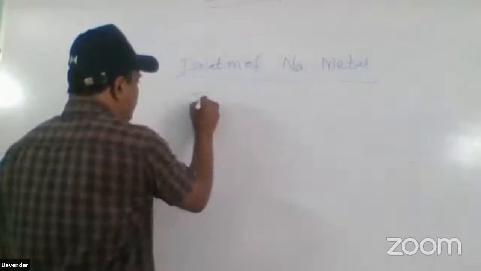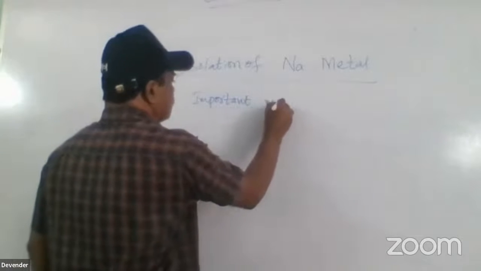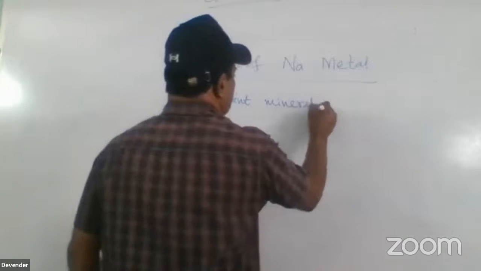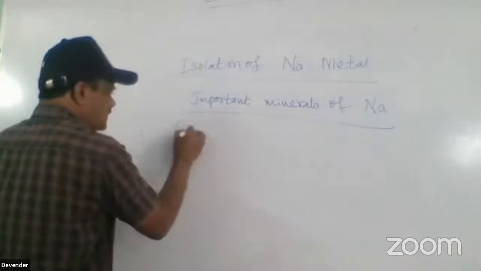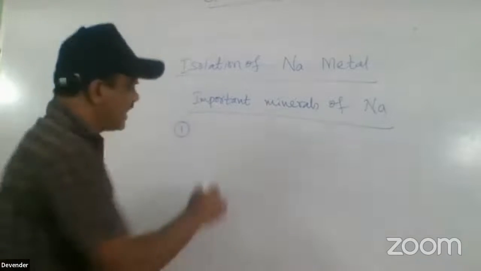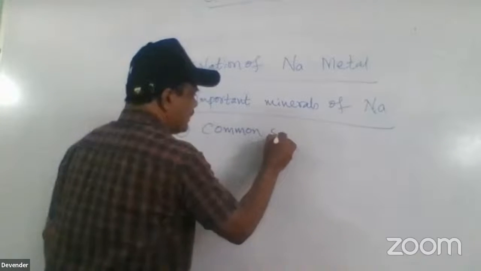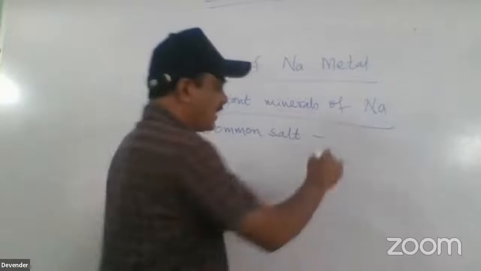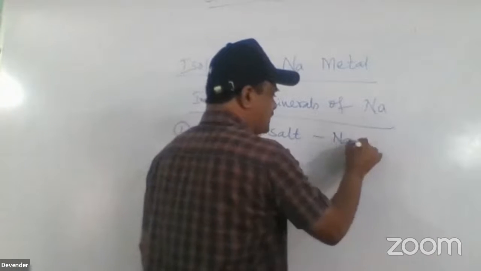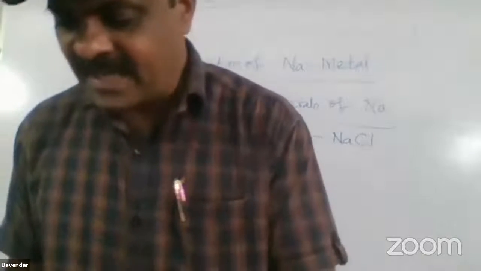Important minerals of sodium. The first mineral is common salt. Here your duty is to remember the formula. What is the common salt? The formula is sodium chloride, NaCl.